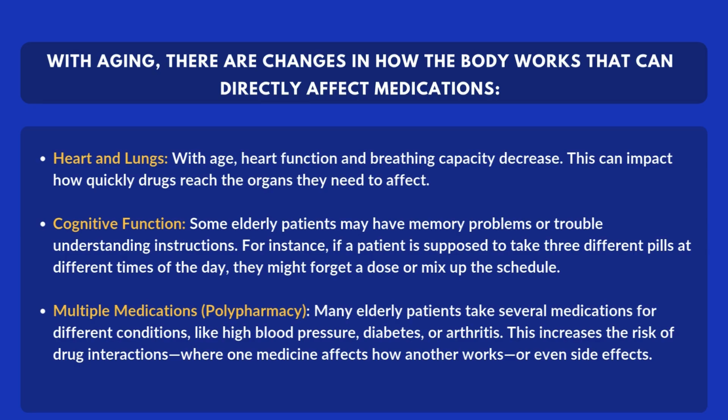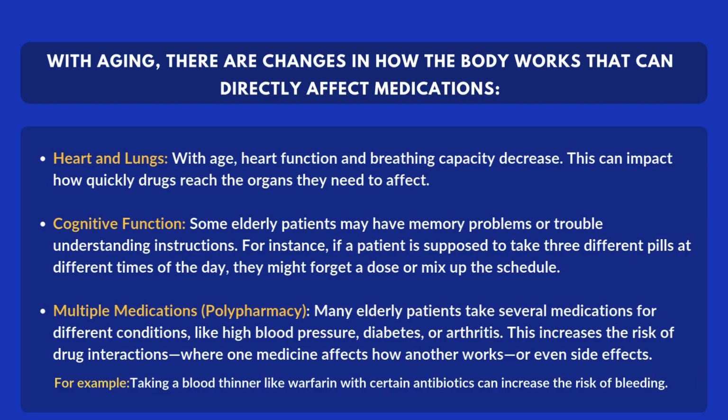Multiple medications. Polypharmacy. Many elderly patients take several medications for different conditions like high blood pressure, diabetes, or arthritis. This increases the risk of drug interactions, where one medicine affects how another works, or even side effects. For example, taking a blood thinner like warfarin with certain antibiotics can increase the risk of bleeding.